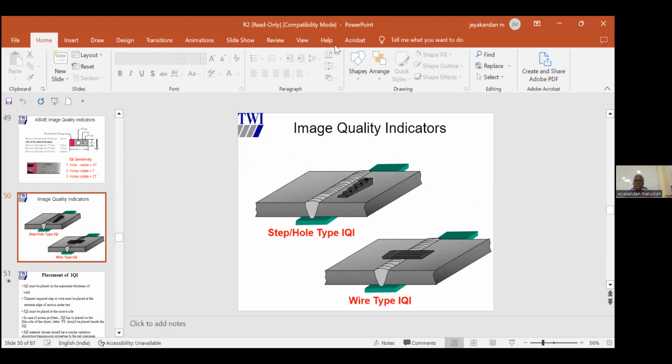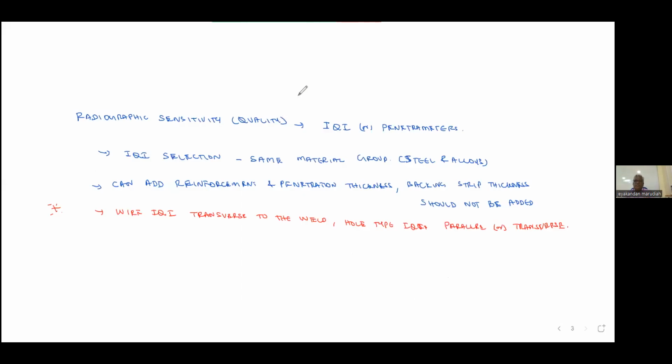Now the next question is, how many IQI records in each film? Minimum one IQI in each film. But there is an exception for panoramic.